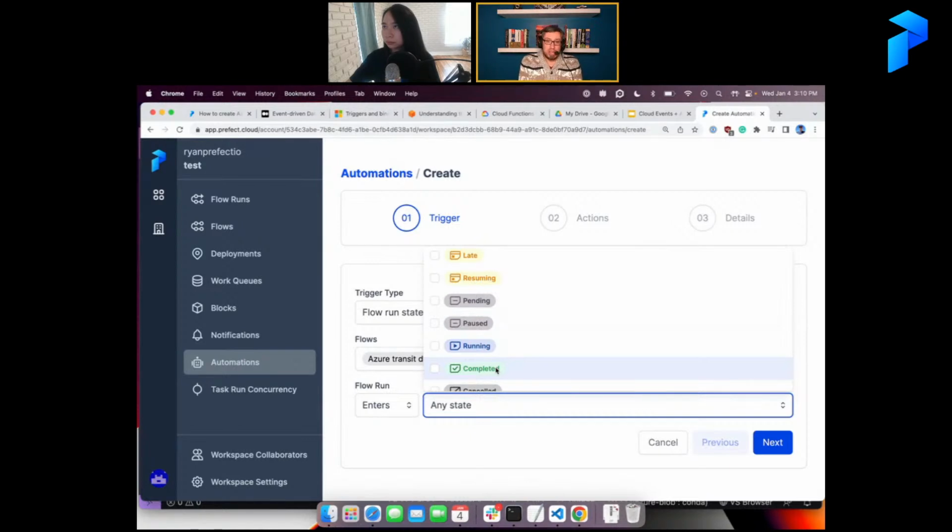I could check this on a schedule, but I don't really want to. I don't need to be running this flow periodically to check. I just want it to run once when the new data appears. I don't know in advance when it's going to appear. It could happen any time of day, really. So it makes it a perfect fit for an event trigger automation, triggered by something that happens in the cloud.